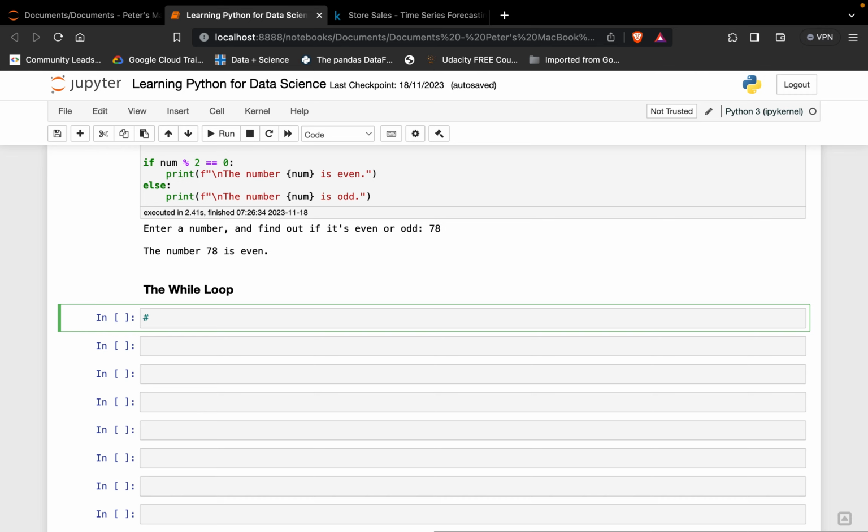Now the while loop continuously executes. This is a loop, right? That continuously executes a block of code. Now it does that as long as a given condition is true.